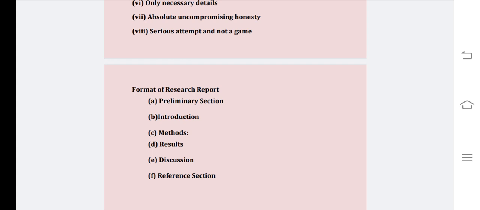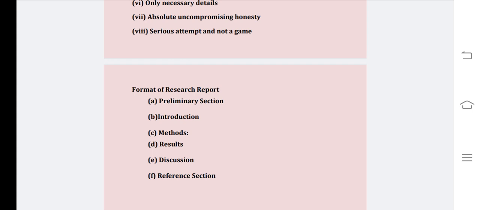Under introduction, the researcher needs to give information about the importance of the problem under investigation, what literature was reviewed, what the statement of hypothesis is, what the limitations of the study are, and any important defined terms used in the study ought to be stated.